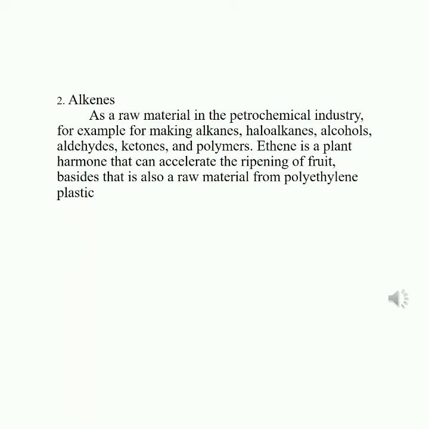The use of hydrocarbon compounds of alkenes. As a raw material in the petrochemical industry, for example, for making alkanes, haloalkanes, alcohol, aldehyde, ethanol, and polymers. Ethene is a plant hormone that can accelerate the ripening of fruit. Ethene is also a raw material for polyethylene plastic.